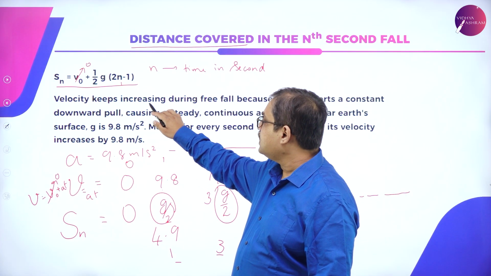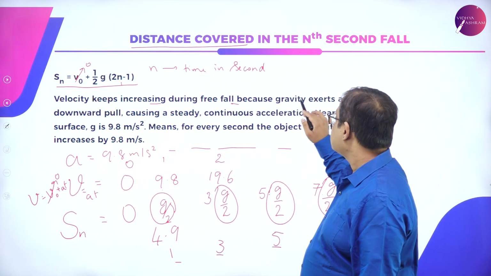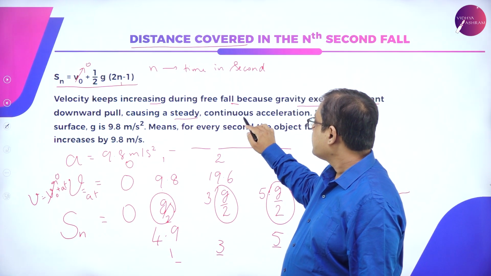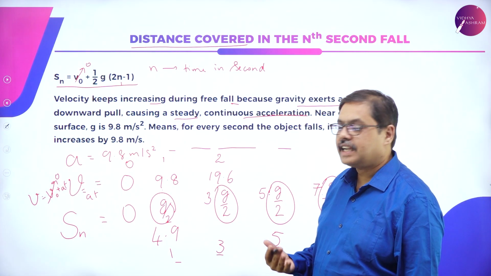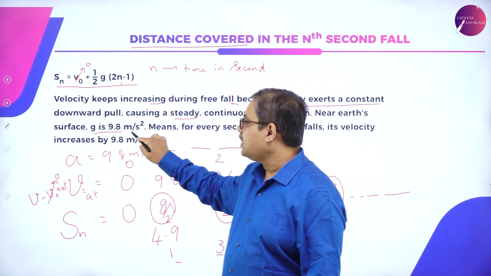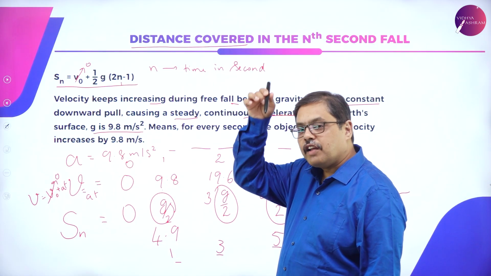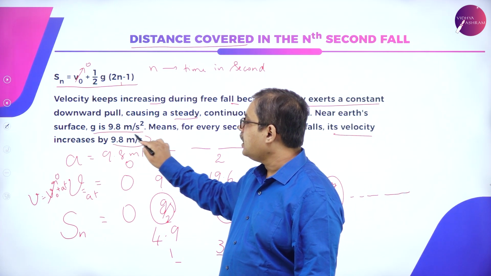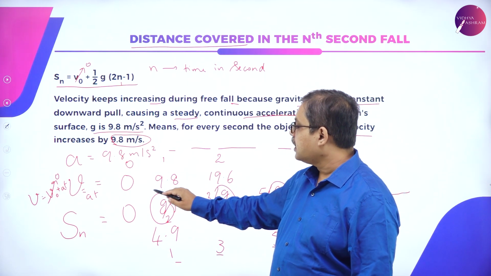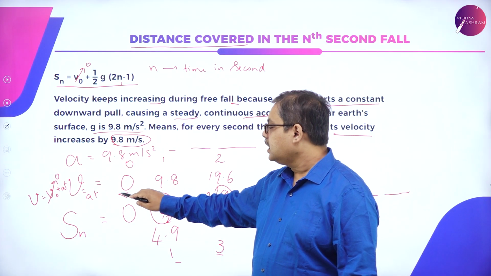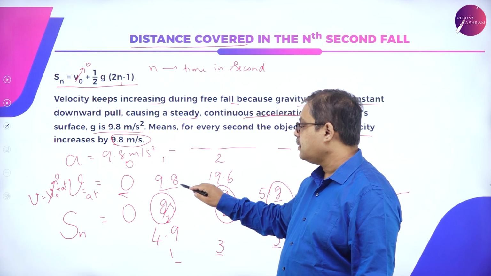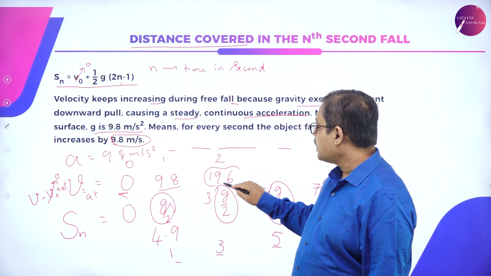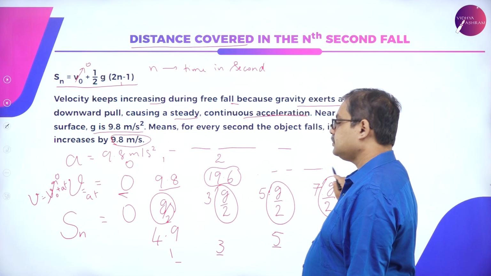The velocity keeps increasing during free fall because gravity exerts a constant downward pull, causing a steady, continuous acceleration. What does that mean? Near the Earth's surface, gravity is 9.8, which means that for every second the object falls, its velocity increases by 9.8 meter per second. You can observe here, at the 0th second it was 0, first second it becomes 9.8, during the second it becomes 19.6, so on and so forth.